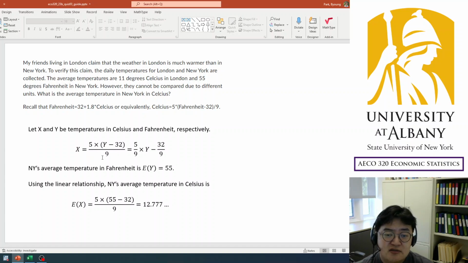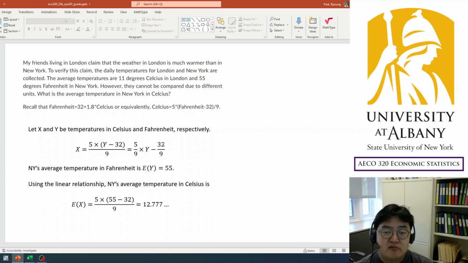And in the slides, I said a linear relationship is the random variable times something plus something. Here you can rewrite this as Y times 5/9 plus minus 32/9, right? So it's linear, just in a different form.